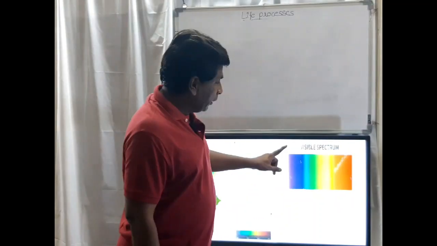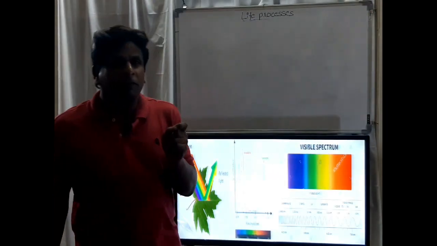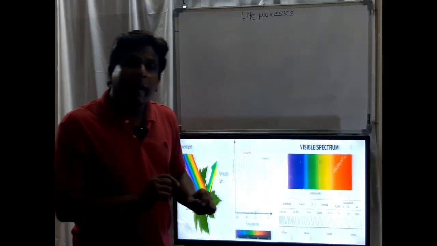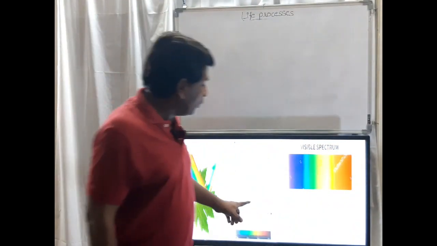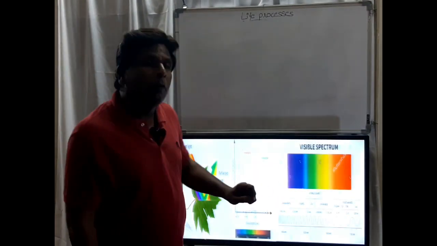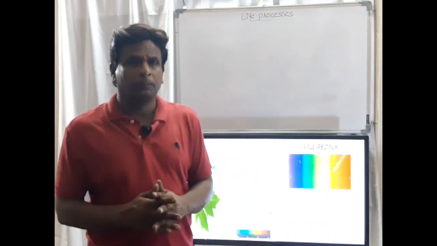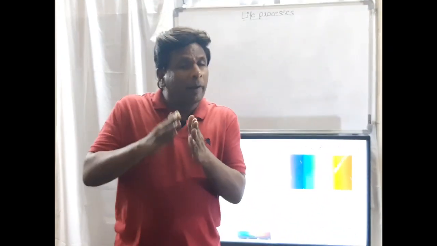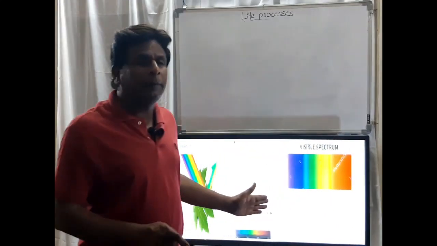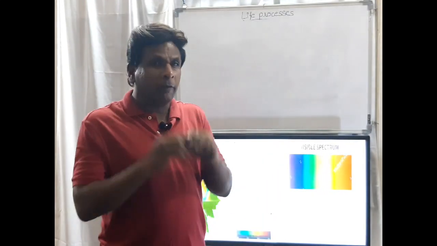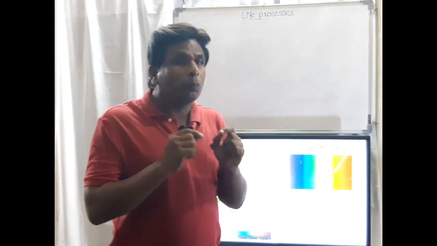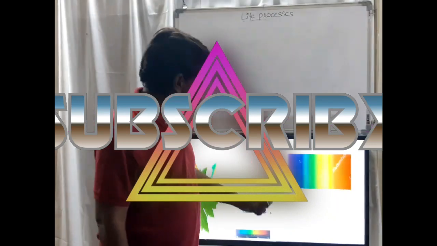See, if you look at the rays of sunlight, the rays come out of the sun along a path, and this path has enormous numbers of rays. Those rays are divided on the basis of the wavelength and frequency of the light, which are very important.